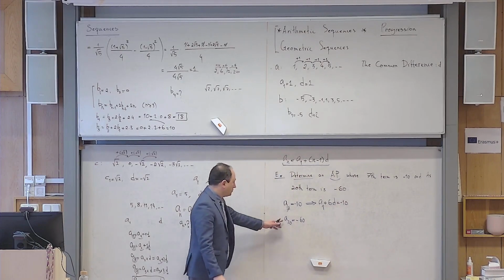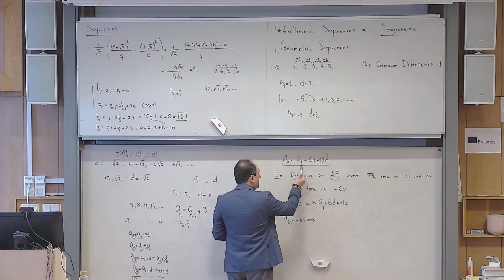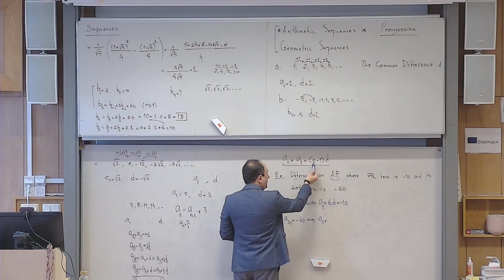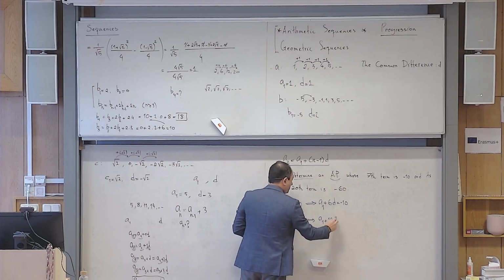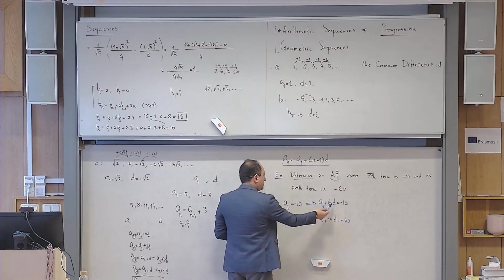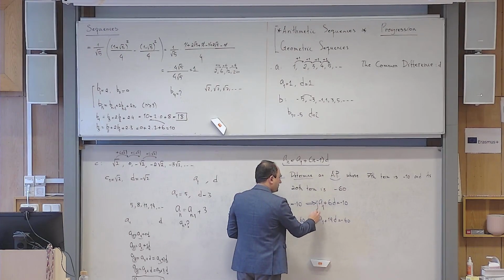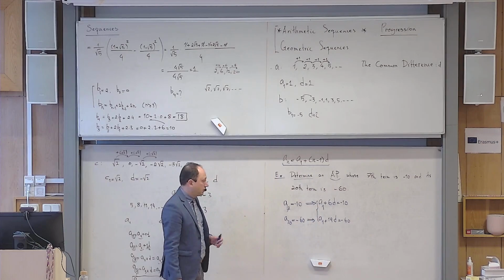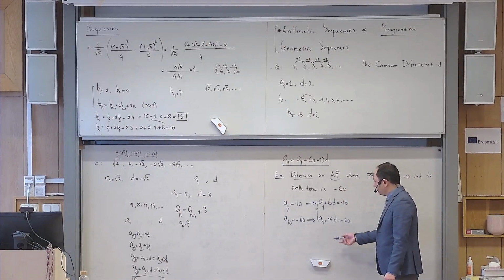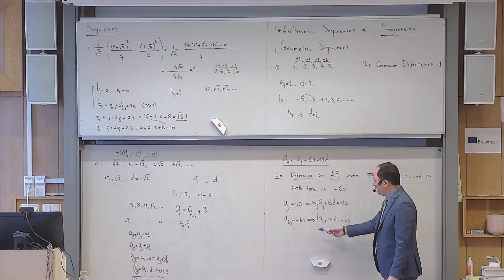And then you translate the same thing using the same formula. So A number 20 means what? I have to replace n with 20. I don't know A1, so I copy and paste A1. But when I put 20 here, 20 minus 1 is 19. And then this is D again, and it's equal to minus 60. And then how many unknowns do you see? You see 2 unknowns. How many pieces of information do you have? Exactly 2. So I hope it is not hard for you to see that I set up a system and solve the system. I don't know how you want to solve the system, any way that you are comfortable. But I myself prefer to multiply this by a minus sign and add it here. If I do that, this minus A1 and then A1 are cancelled.